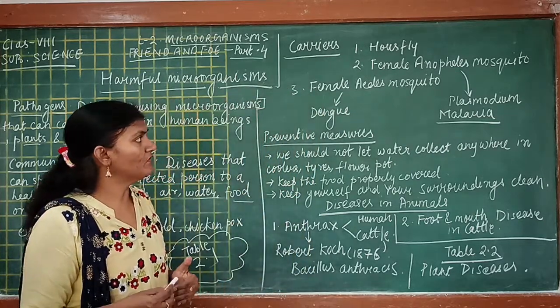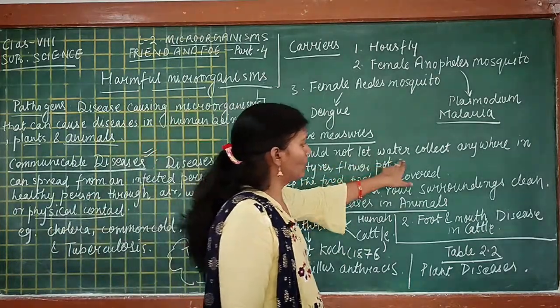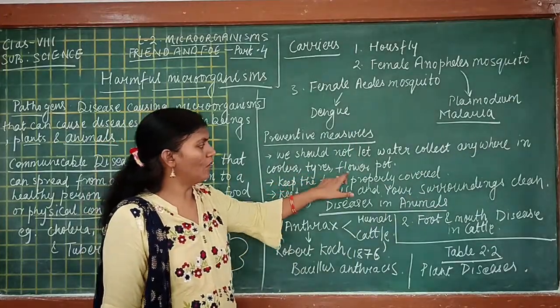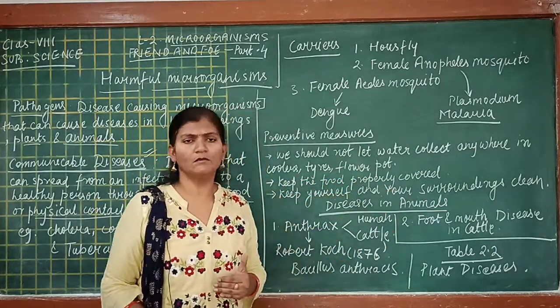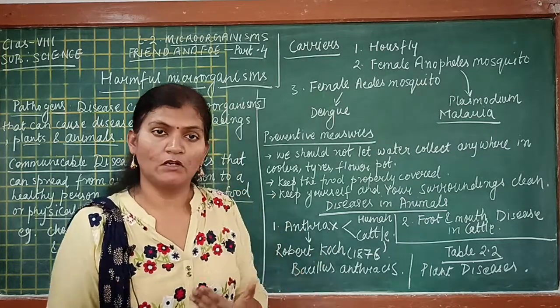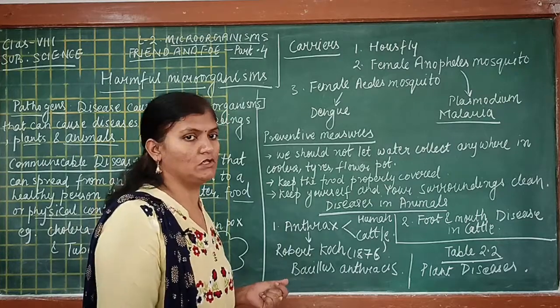If we want to prevent ourselves from mosquito bites, we should not let water collect anywhere, in the cooler, in a tire or in a flower pot, or any other place where water remains stagnant for a long time, because that becomes a breeding ground for mosquitoes.